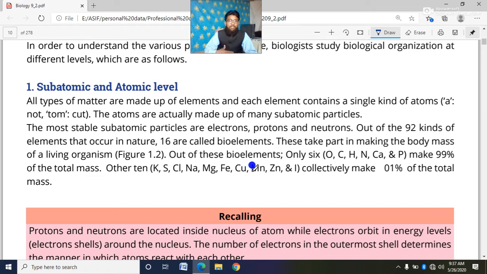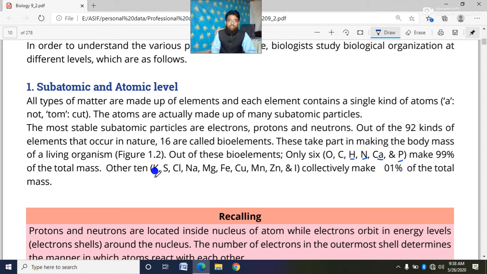These are oxygen, carbon, hydrogen, nitrogen, calcium, and phosphorus. Sorry, phosphorus, not potassium. So, dear cadets, these are the 6 bioelements which make 99% of the living organism.